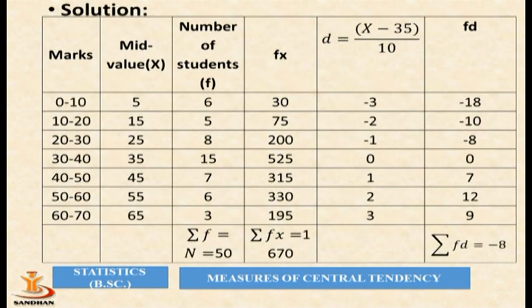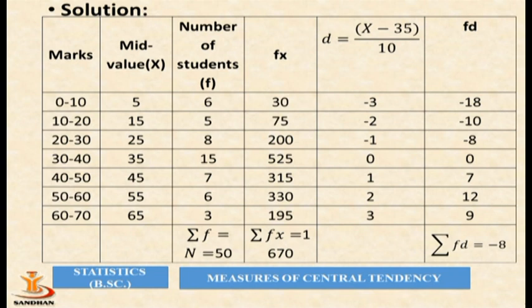Now to find the solution, we make a table in which the first column indicates the marks, which is already given. Then we find the mid value, which is x: 5, 15, 25, 35, 45, 55 and 65. Then the number of students, which is already given: 6, 5, 8, 15, 7, 6, 3. And we find the value of f into x, which is 5 into 6, 30, 15 into 5, 75, 25 into 8, 200 and so on.